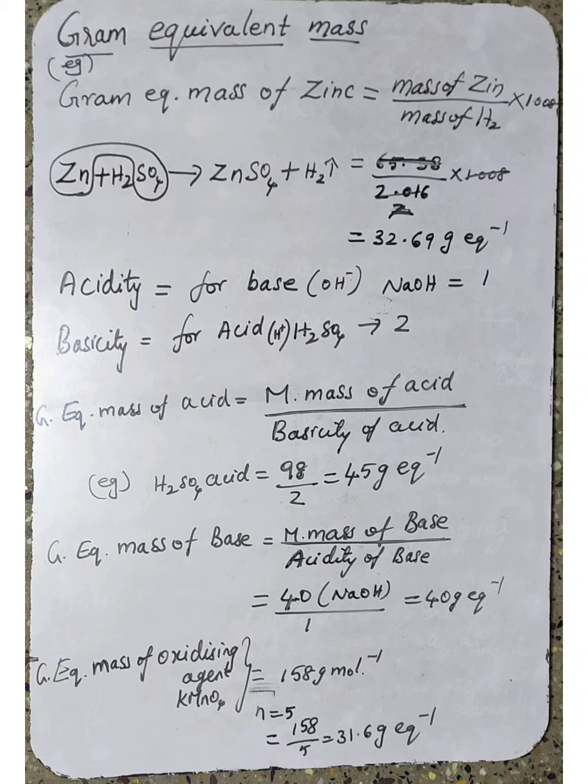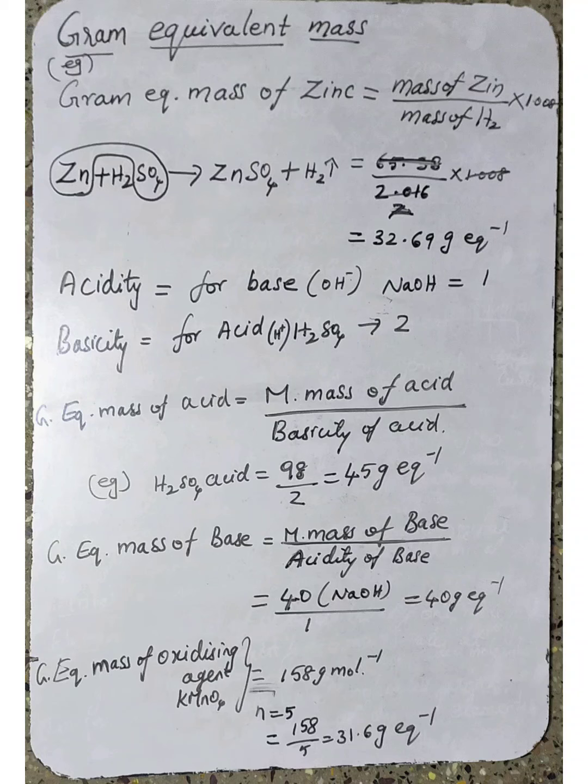Gram equivalent mass is defined as the number of parts of mass of an element or a compound or ion that combines or displaces 1.008 gram of hydrogen or 8 gram of oxygen or 35.5 gram of chlorine.